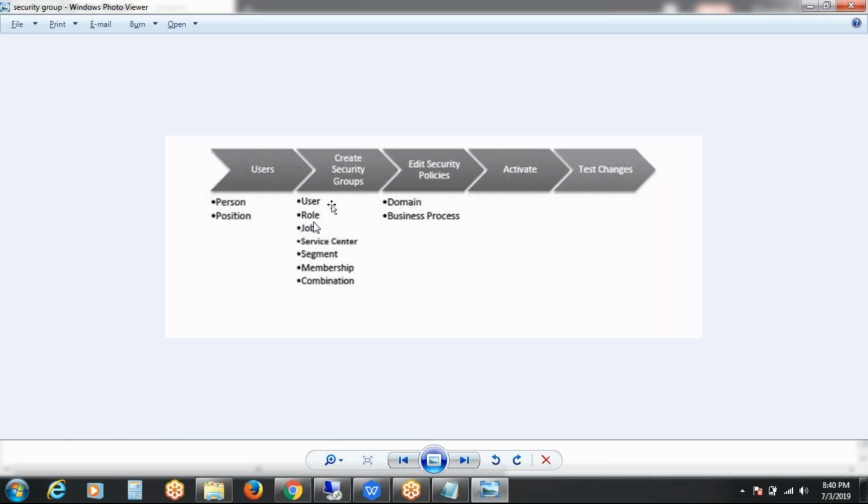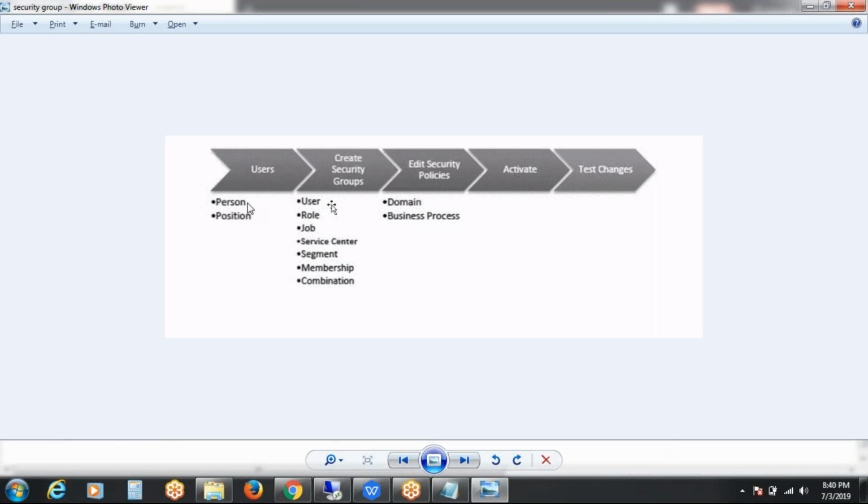Each and every security group will be available in Workday. You can assign either a position or a person to the security group. Once you create the user, you need to assign them to a security group. Before assigning, you have to create the group. Without a position or a person, there is no use in creating the security group at all.